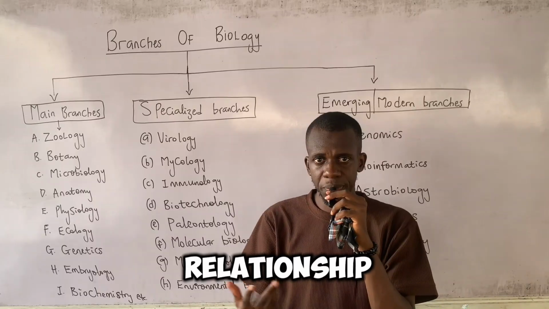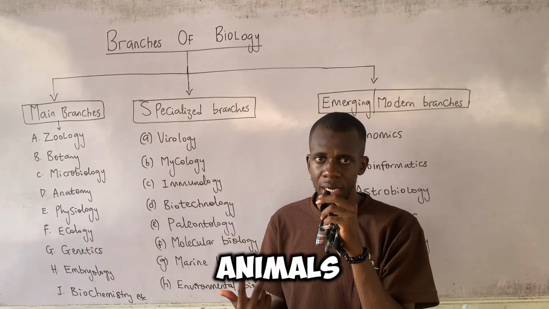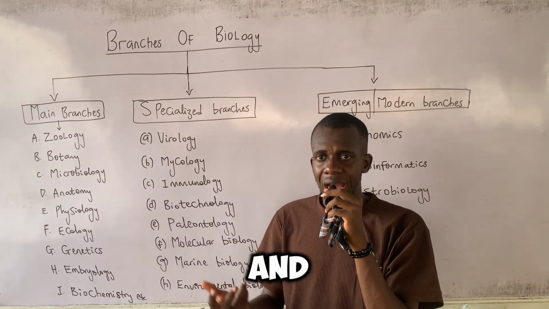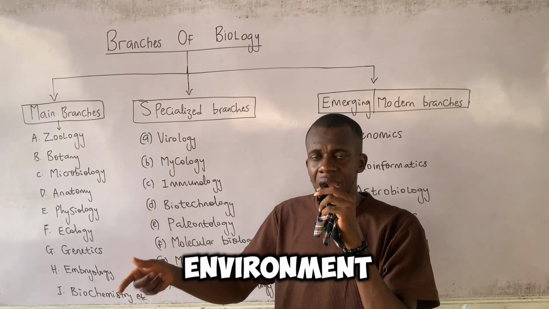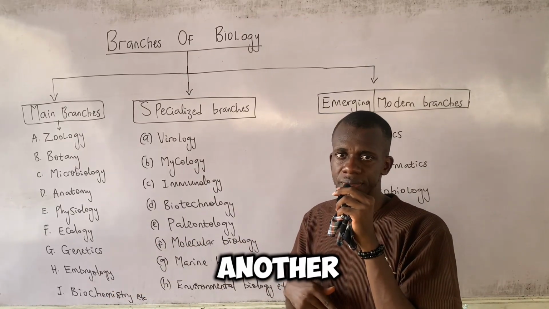Yes, the relationship between or amongst these animals, and how the activities of these animals impact the environment and also impact one another.